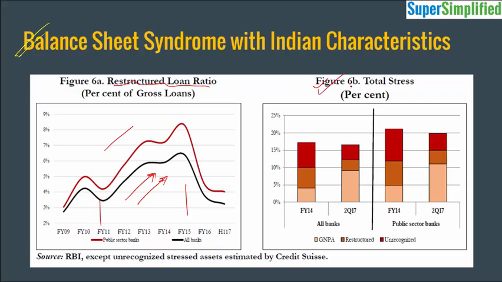And here graph 2 shows the total stress on the banking sector. So there are three categories basically. This color shows the gross NPA, here you have the restructured NPA, and the red color shows the unrecognized NPAs, which exist but are not accounted for as of now. Though we say that our NPA ratio is around 9.1%, it may actually be around 15 to 16% if we see the second quarter of the previous financial year. And if we observe the same statistics for the public sector banks on the right hand side, we can see that in the second quarter of financial year 2016-17, the total NPA ratio is somewhere around 20% of the total loans which were granted, right? So this is a very severe problem.